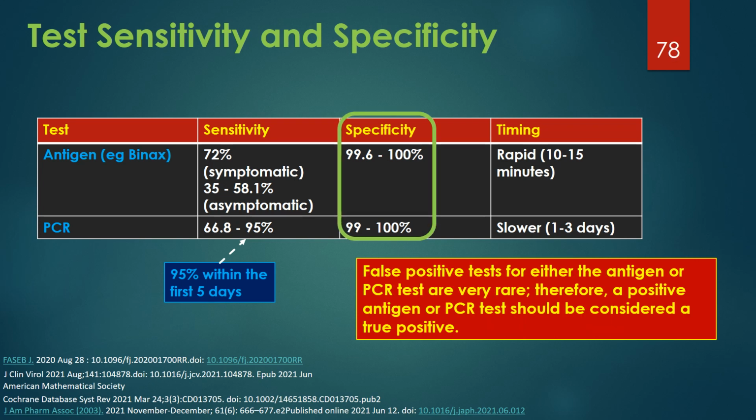Note also that the specificity of both the antigen and PCR test are 99 to 100%, which means that false positive tests for either the antigen or PCR test are very rare. A positive antigen or PCR test should be considered a true positive.